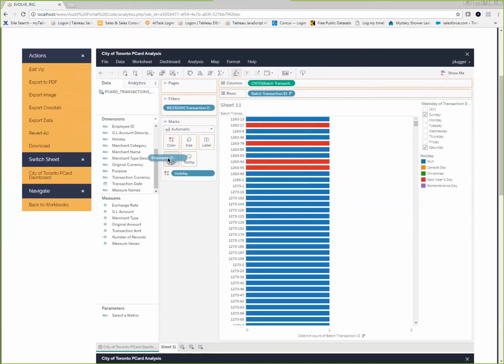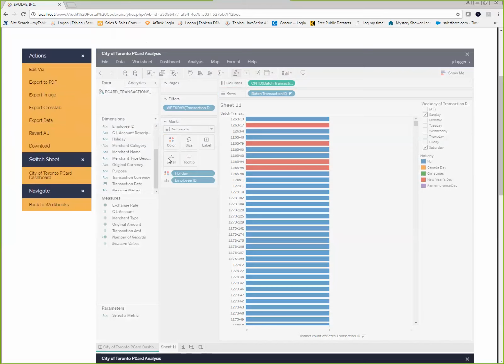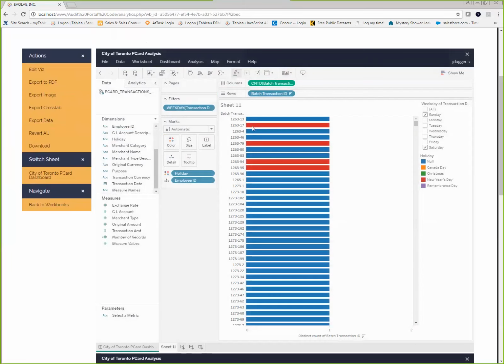Let's drop employee ID on detail. We're not changing the visualization at all, but now I've got a little extra information hidden in the tooltip I can kind of expose here. So this is employee 191, 0004, 80004, and 80. So these two were actually the same person, but these were not.